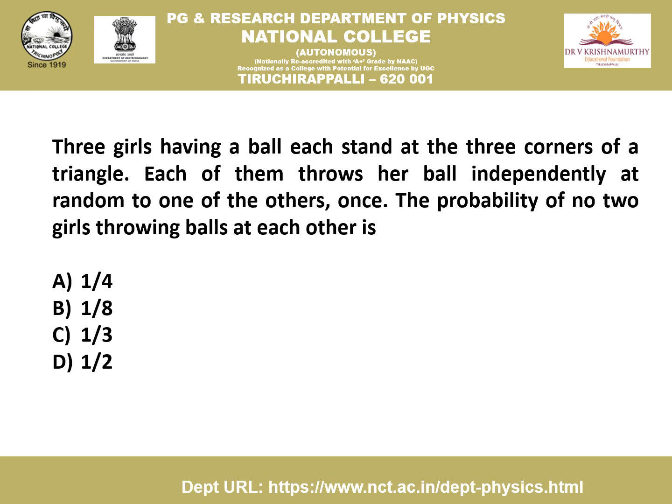This one is also a similar problem which requires critical thinking of the possible combinations. 3 girls having a ball each stand at the 3 corners of a triangle. Each of them throws their ball independently at random to one of the others once. The probability of no two friends throwing balls at each other is the thing to be calculated.